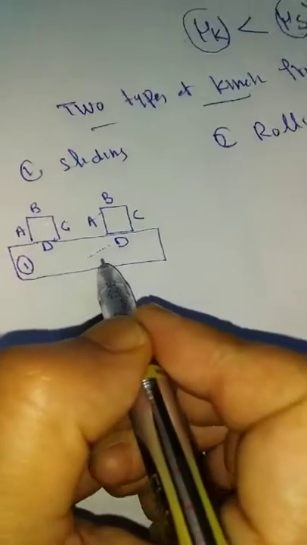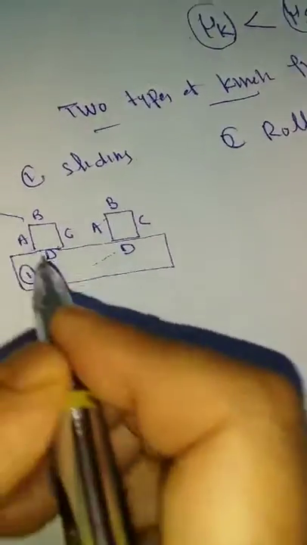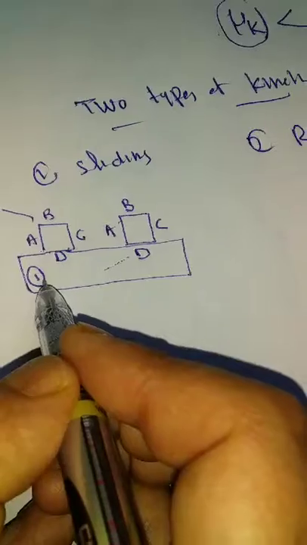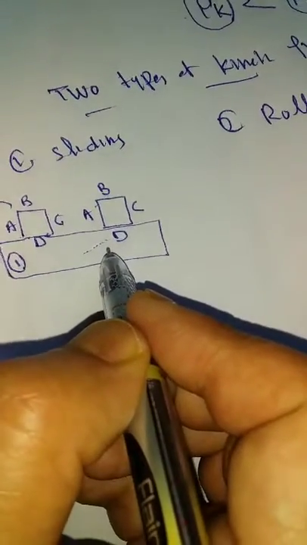This is our body 1. At this position, the surface D is in contact with body 1. Here again the surface D is in contact with body 1.